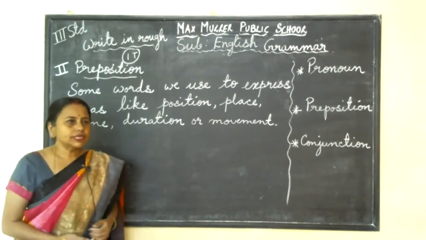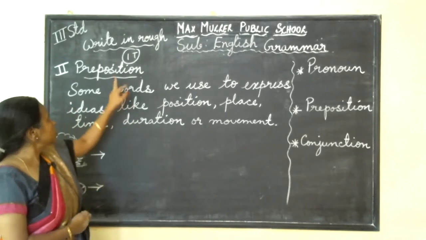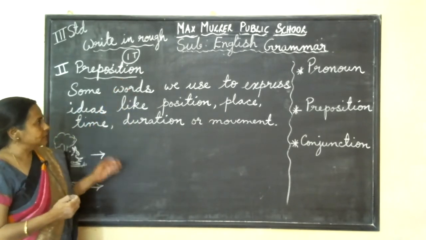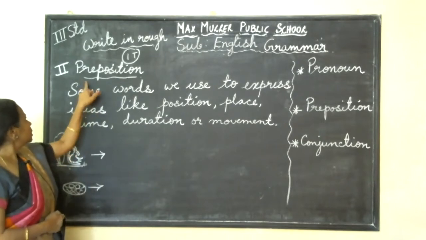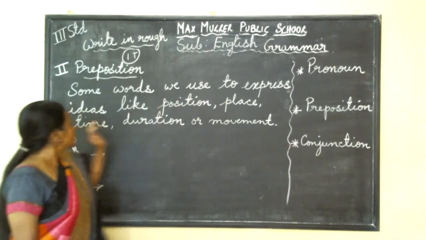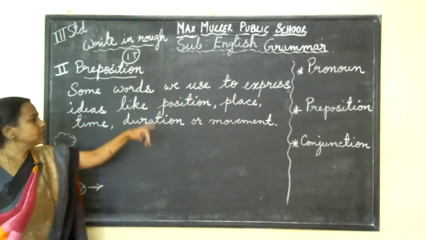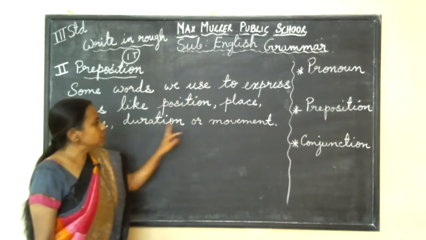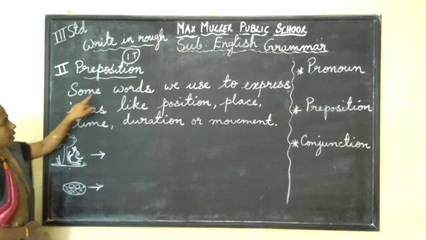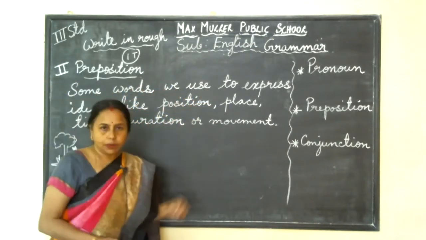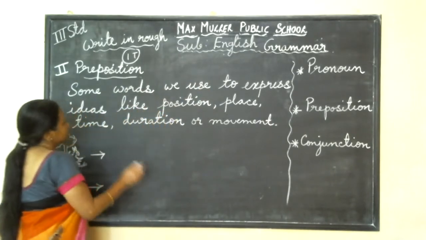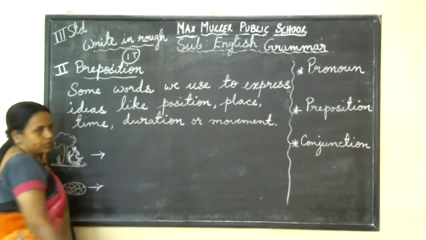Okay, now next point we'll discuss preposition. In the name itself you can understand something about position, place. So what is the definition here? What is preposition? Some words we use to express ideas like position, place, time, duration or movement. In your rough note you write the definition, children.